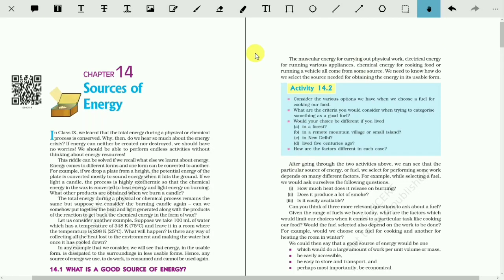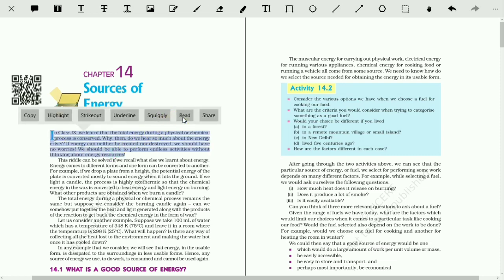Dear student, today we'll start a new chapter, chapter number 14, Sources of Energy. We'll start the chapter by throwing one question. Actually, NCERT has thrown one question. Let the computer read the question.